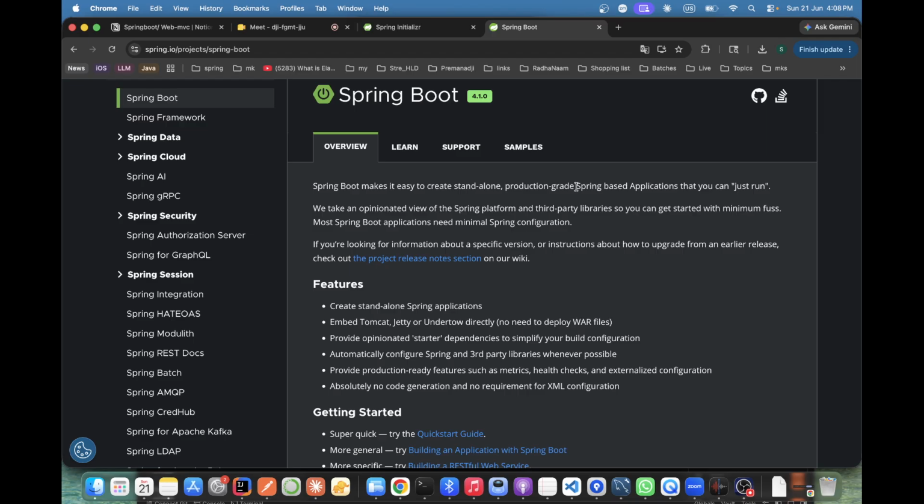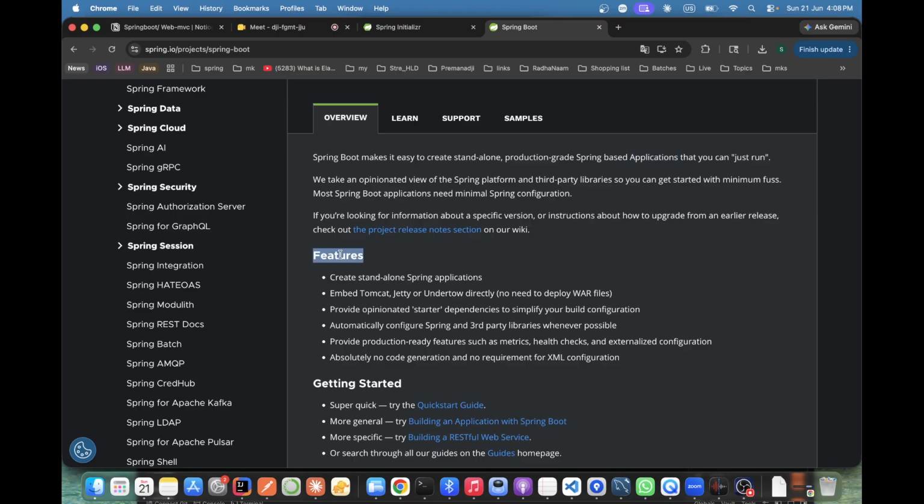See what I'm saying. Spring Boot is a Spring-based application. Now let's go through the features. Create a standalone Spring application. And we can use different servers as well. By default Tomcat comes, and then we can switch to Jetty as well. In industry, mostly these two web servers are famous, Apache Tomcat and Jetty.